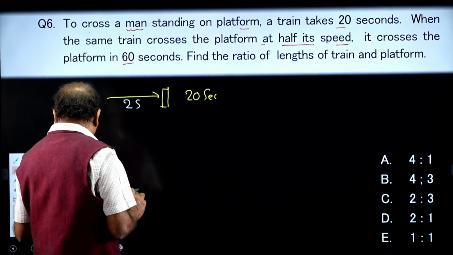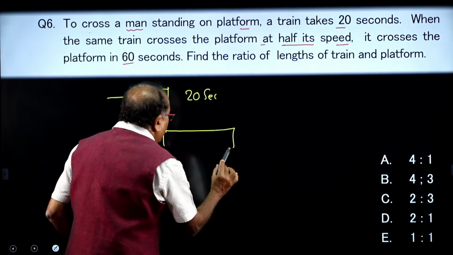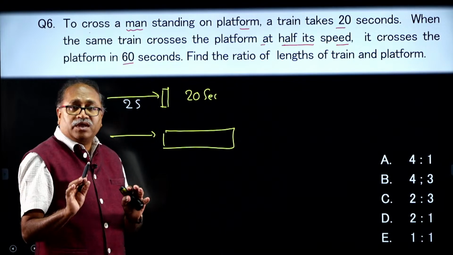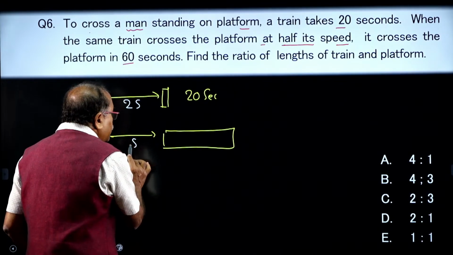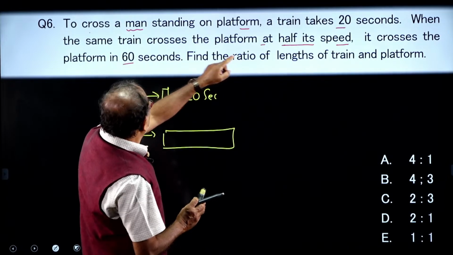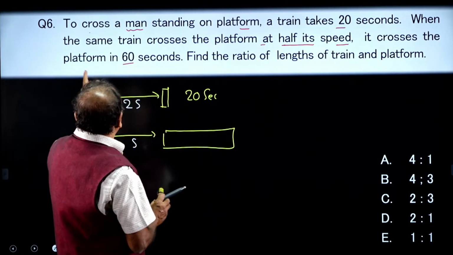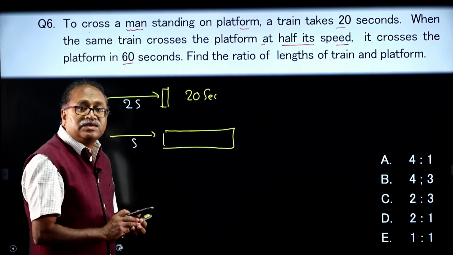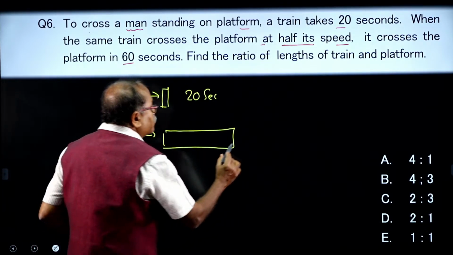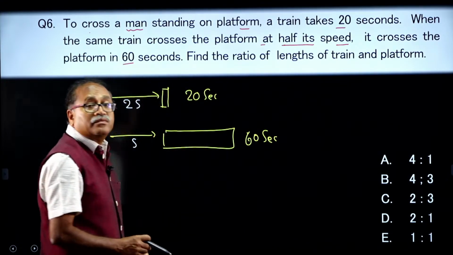So the same train is crossing a platform with half of the speed, in 60 seconds.